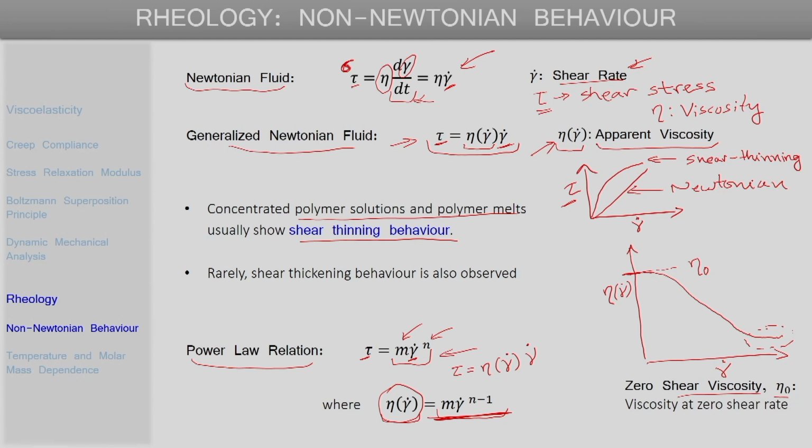So, this power law fluid model is a reasonably good model to describe the shear thinning behavior of many polymeric liquids, and the study of the flow behavior of polymeric liquids is important, particularly in polymer processing operations, where molten polymer is subjected to high shear rates, and the flow behavior can actually affect the quality of product that we get. So, the rheology and the flow behavior of polymer liquids, its study is important from that perspective.